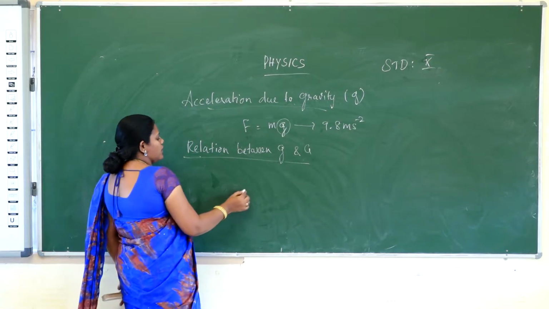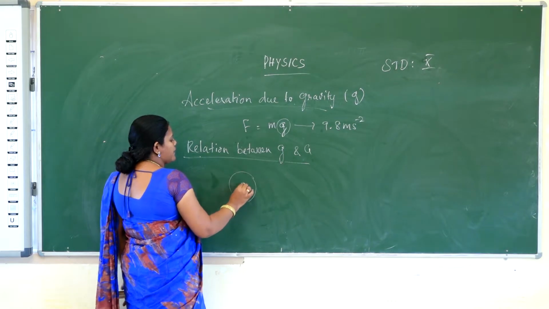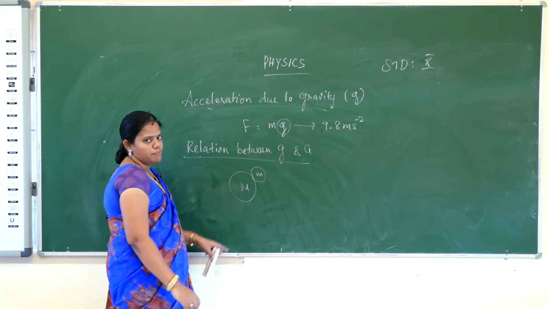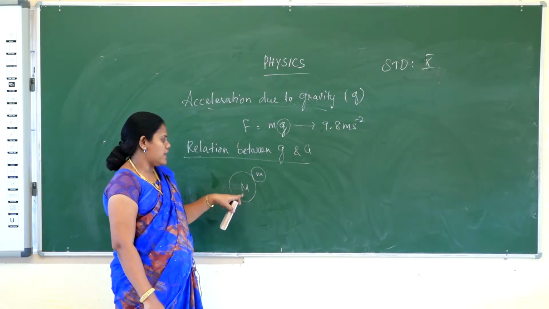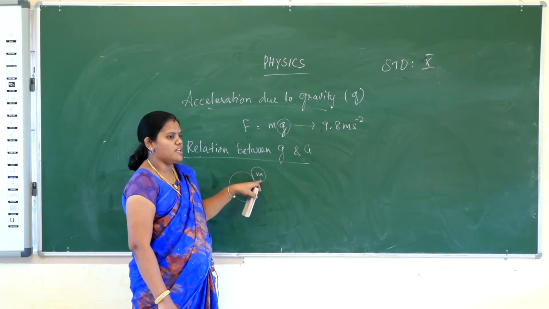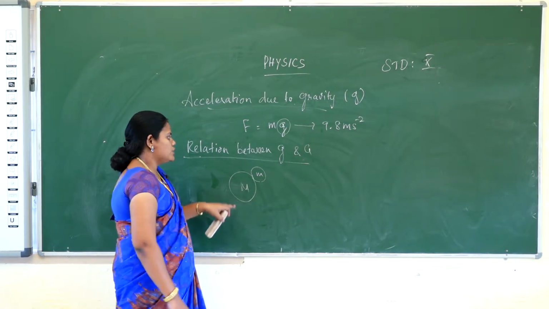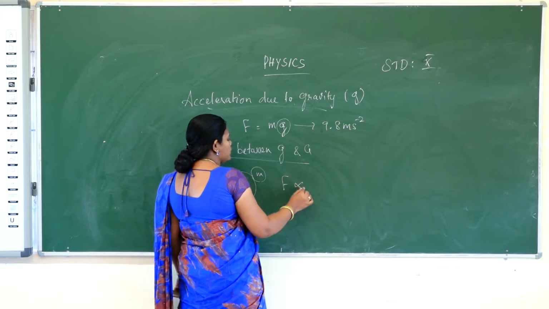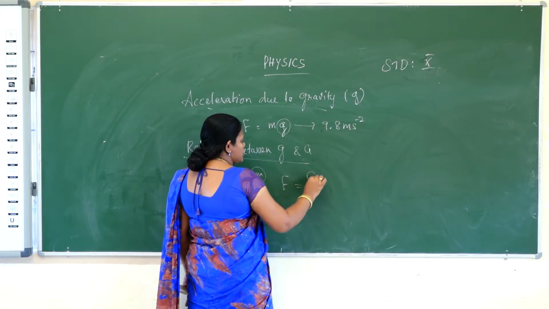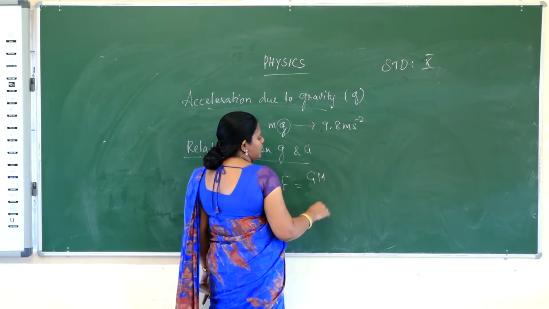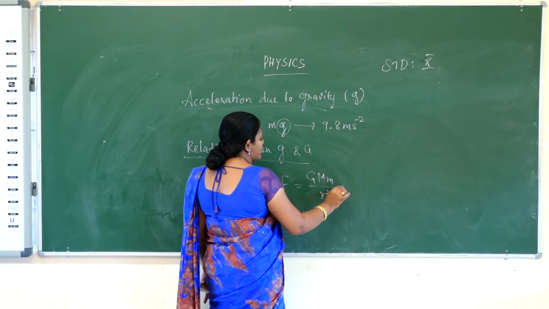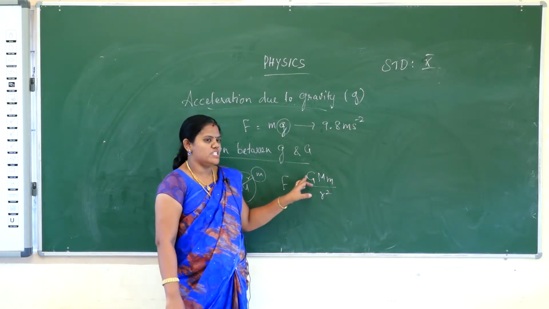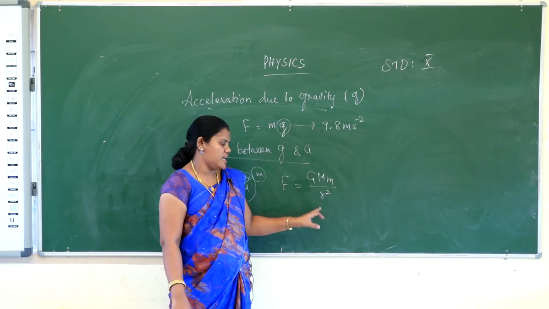Consider the earth having a mass capital M, and consider an object on the earth having a mass small m. The gravitational force F is equal to G, the gravitational constant, into the mass of the earth and the mass of the object, by r square, where r is the distance. So the gravitational force F is equal to G into M m by r square.